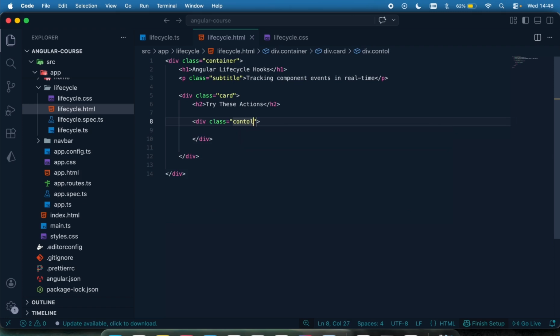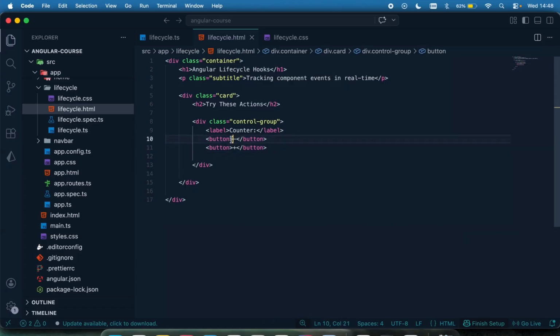So first of all, let's just say control group. Let me give that styling, and then I'm going to have a label right there, and then just have a button to decrement.